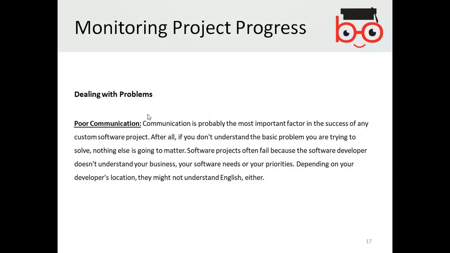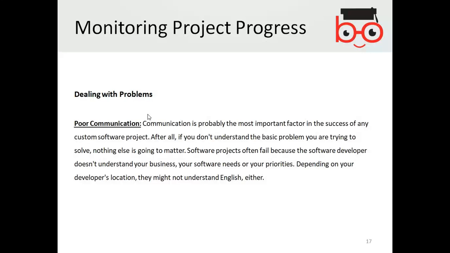If your software developers don't understand the requirements given by the customers, then obviously there is a big problem. You will be facing lots of problems getting the requirements from them.